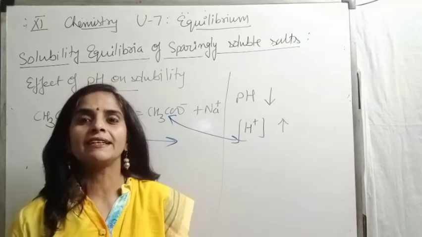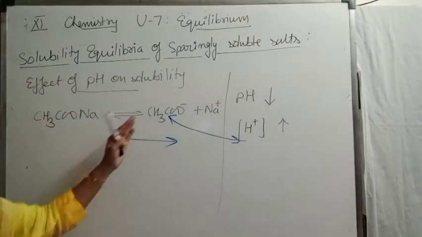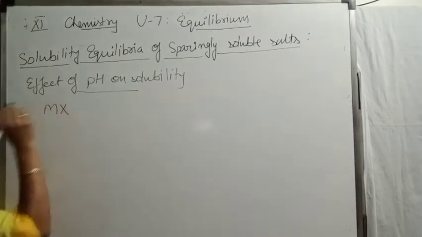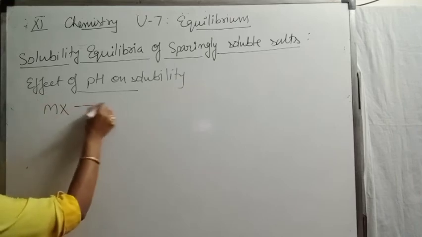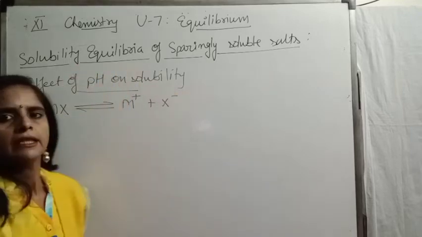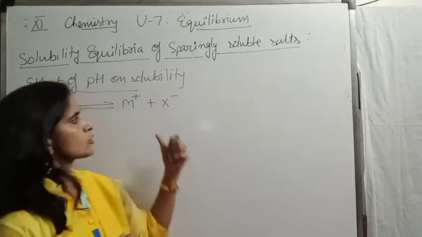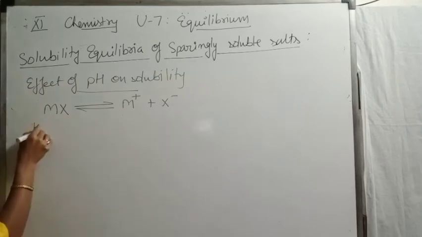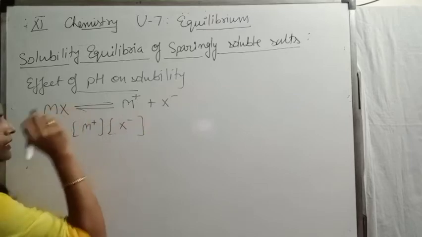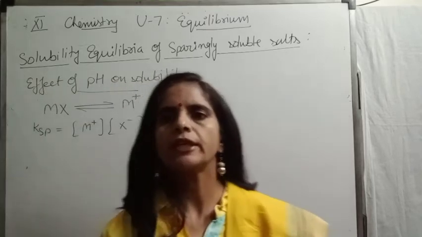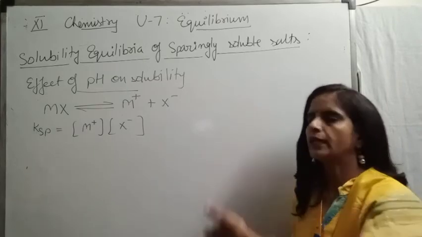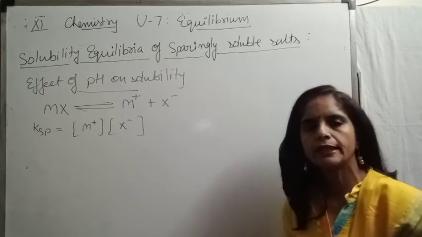This we can discuss quantitatively also. Let us say we have a sparingly soluble salt MX. This salt will dissociate into its cation and anion in its saturated solution. So for this, Ksp is equal to the molar concentration of cation times anion. Now, as we are talking about the effect of pH on its solubility, we discussed it theoretically. Now, we are discussing it in quantitative form, in the form of an equation.